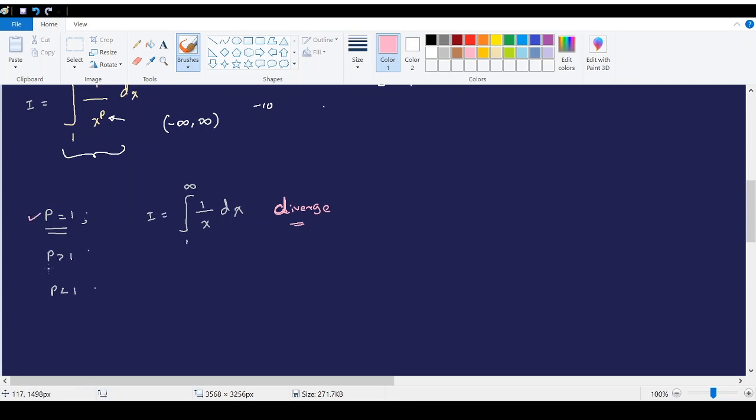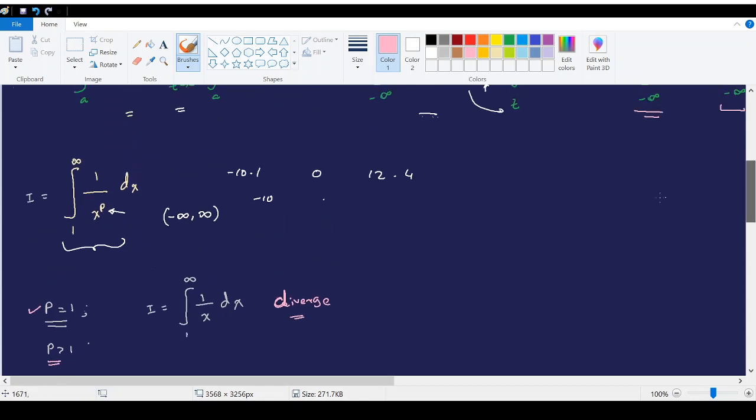So we have already obtained the answer for the first category. Now how about p greater than 1? Also, don't mix this one up. Here the lower limit is 1, not 0. When it is 0, the denominator will be 0 and the function is not defined at 0. So don't forget that part. This integral will start at 1, and in all the previous videos also, this integral started at 1 and not 0.